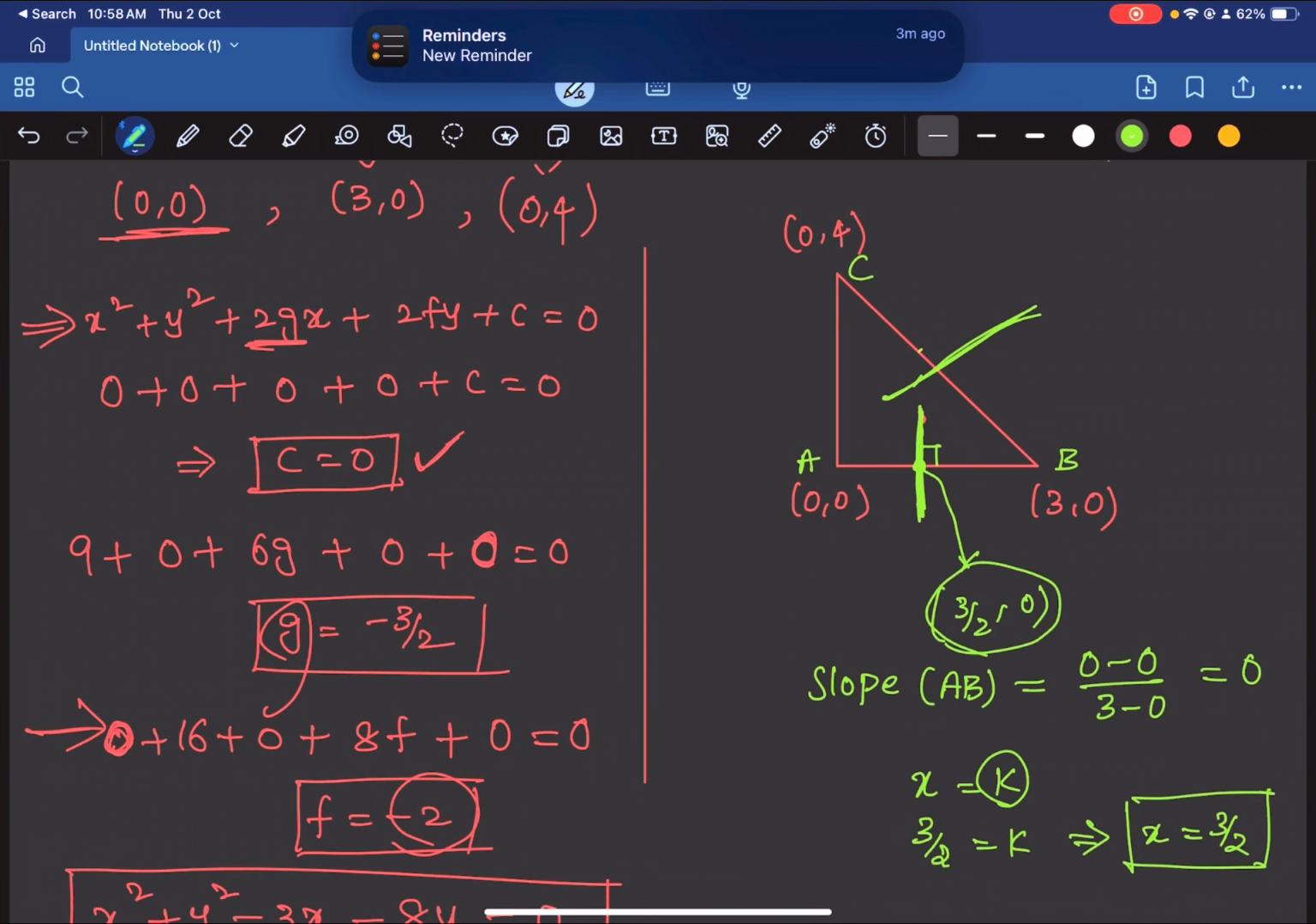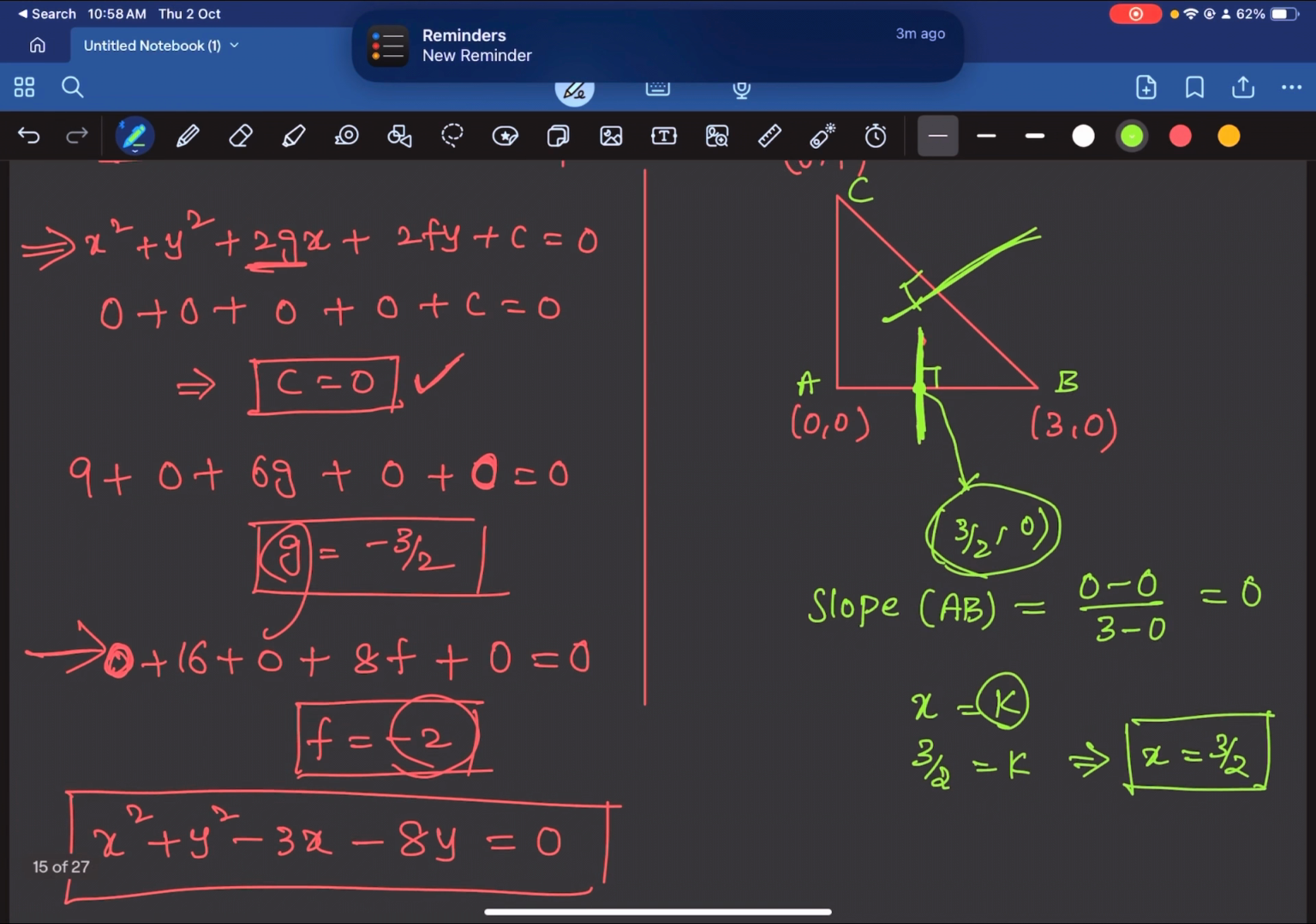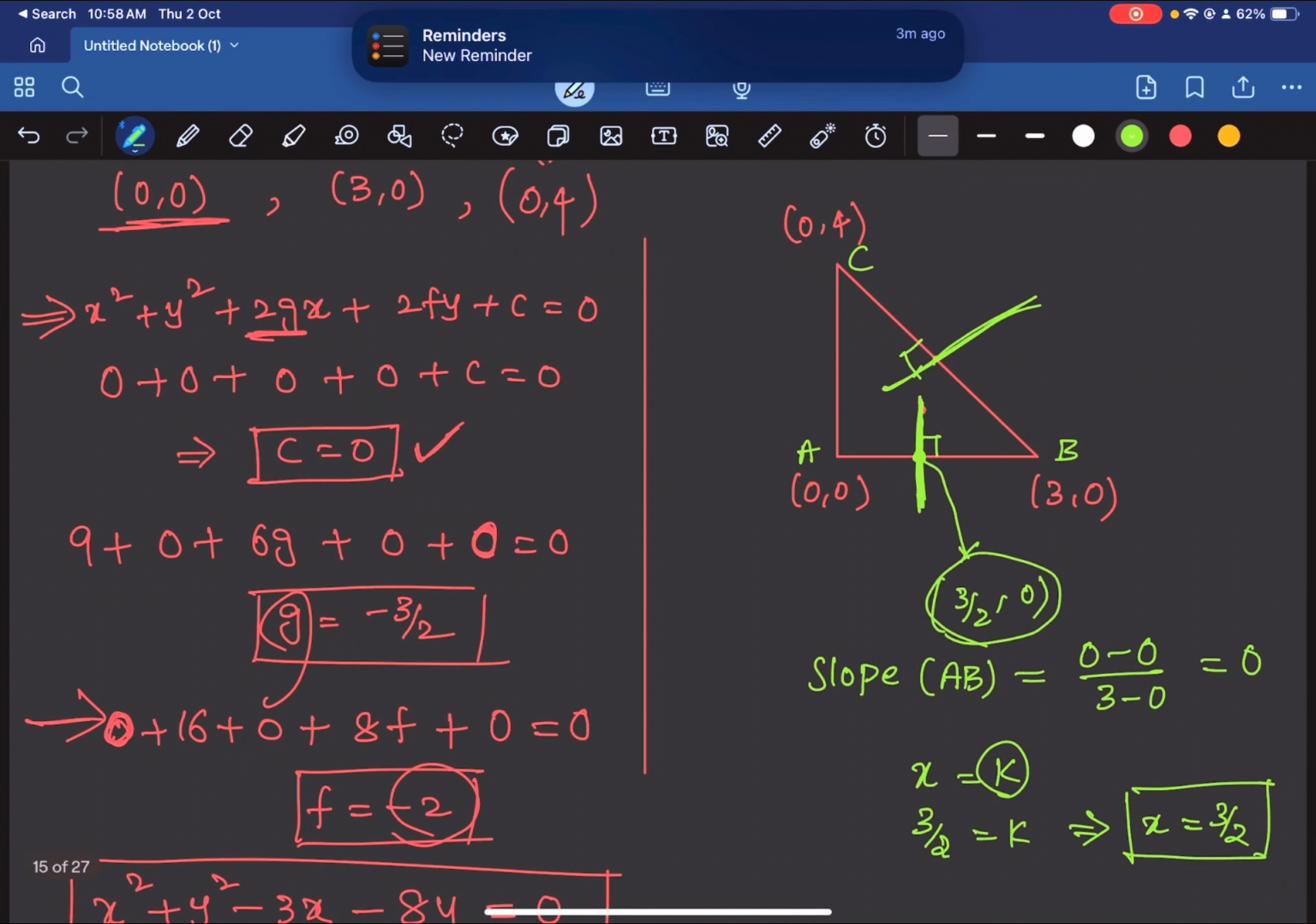Let us find the equation of this perpendicular bisector. For that we have to find this point, so this is the midpoint. That will be 3 by 2 comma 4 by 2, which is simply 2. Now we have to find the slope. So slope of BC is 4 minus 0 by 0 minus 3, so that is simply minus 4 by 3.